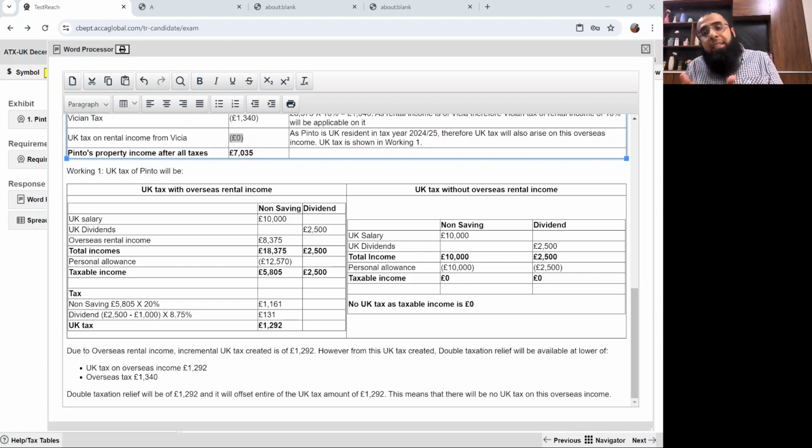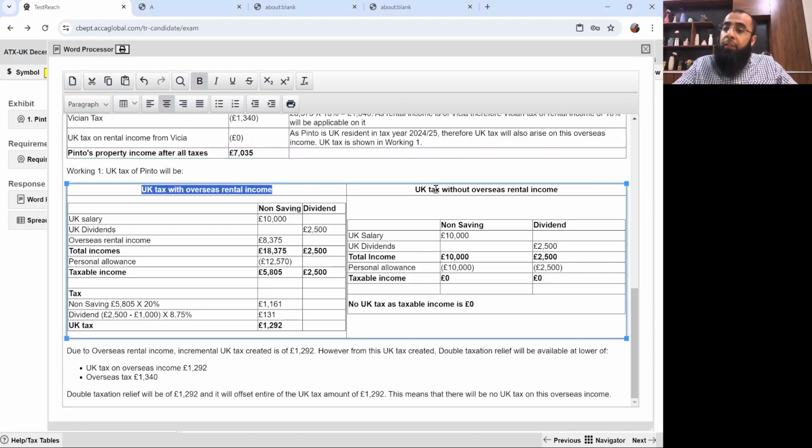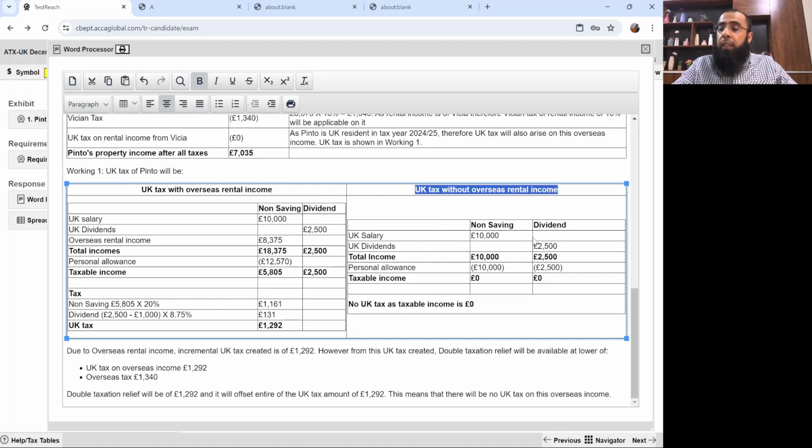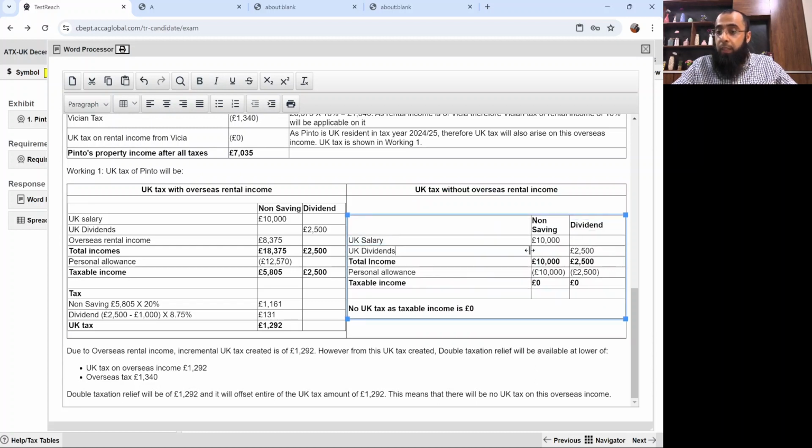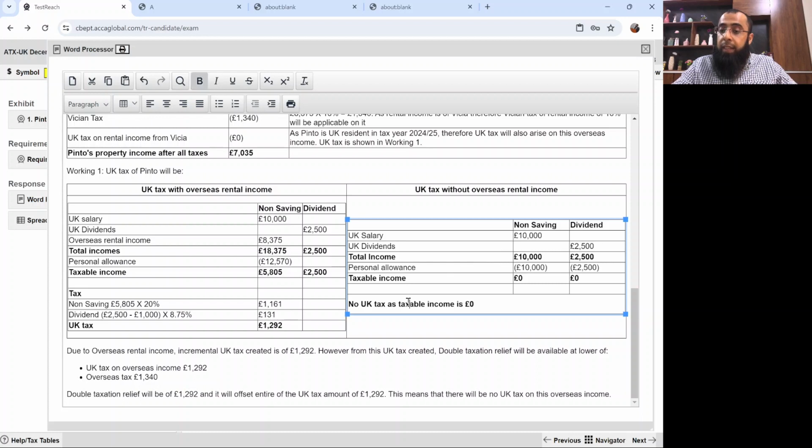Now, the easiest approach whenever you get stuck in DTR is to calculate the tax two times, one with overseas income and one without overseas income. That's the easiest approach. That will give you the difference approach: the UK tax with overseas income and without overseas income. Without overseas income, the entire income was covered through the personal allowance only. So there was no tax arising in that situation.